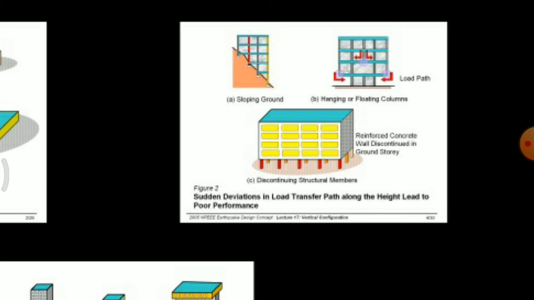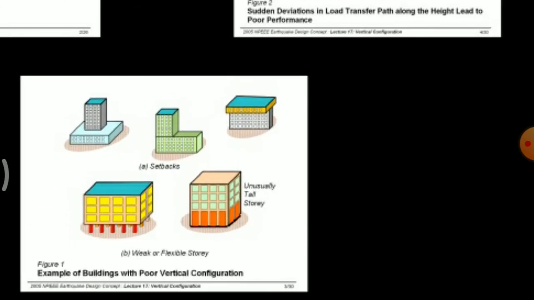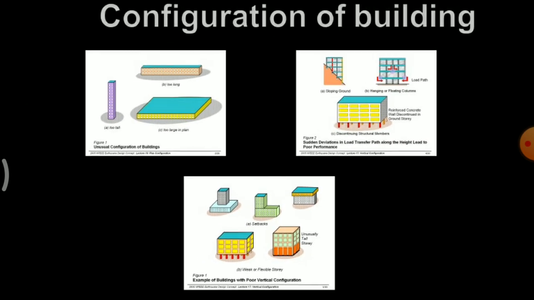Okay, so these are sudden deviations in the load transfer path along the height that lead to poor performance of buildings. And the third one is unsymmetrical buildings. So these are all the poor configurations of buildings.